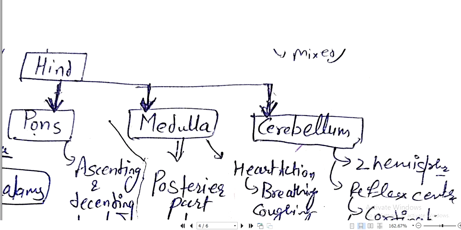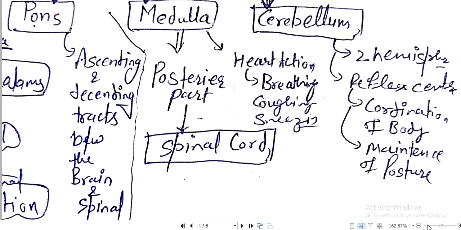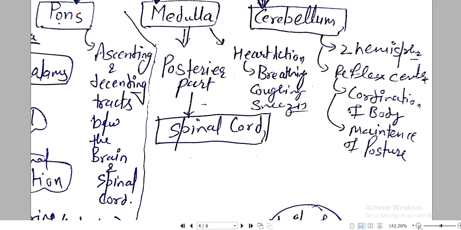Now if we talk about the hindbrain, forebrain and midbrain are already discussed. Now there is a hindbrain. Hindbrain has three parts: pons, medulla, cerebellum. वहाँ पे cerebrum था, यहाँ पे cerebellum है. The main function of the pons,